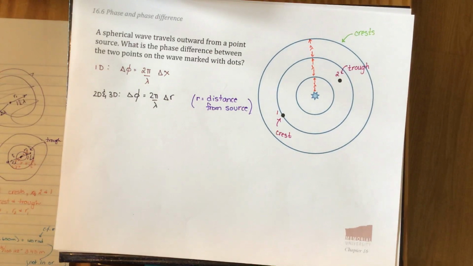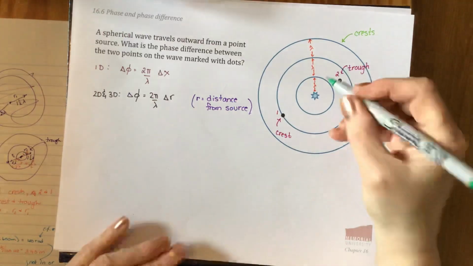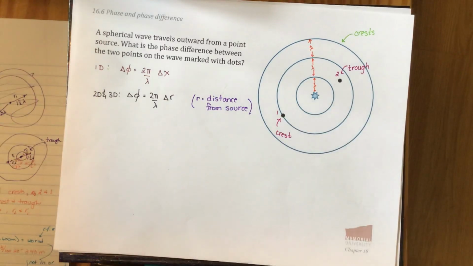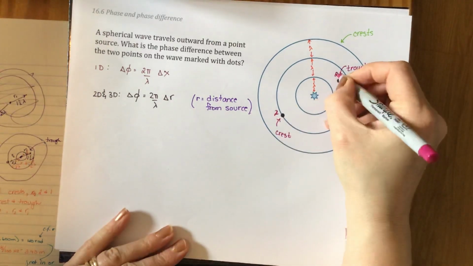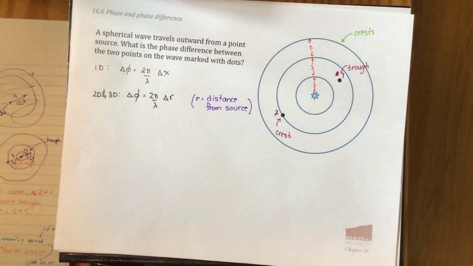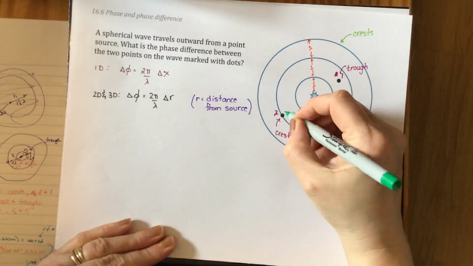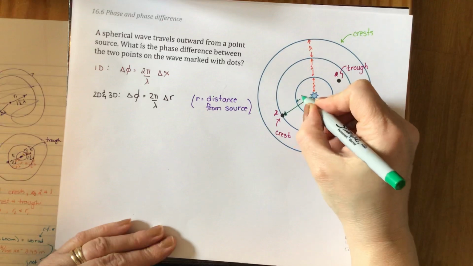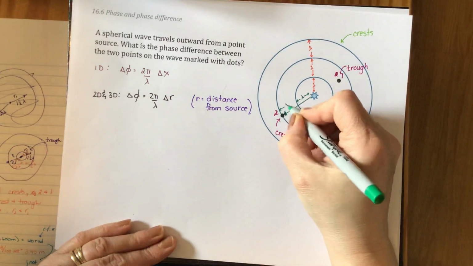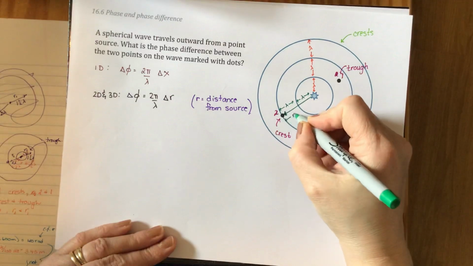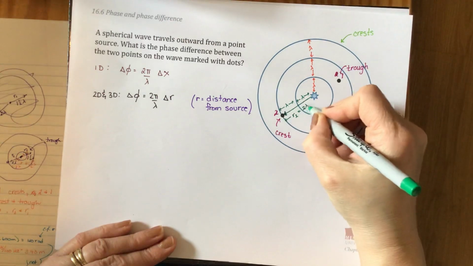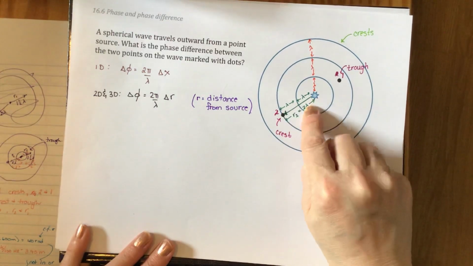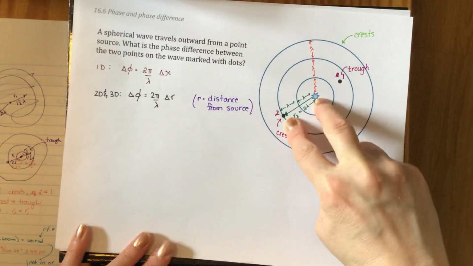So let's put in our distances, r1 and r2. Let's call this one point 2, just because I want this one to be bigger, and call this one point 1. So r2 is the distance from the source to point 2. There's r2, from here to here. From here to here is a wavelength. From here to here is a wavelength. So from here to here, which is r2, that's equal to 2 times the wavelength. Okay, hopefully that's clear. So we go source to crest. In between this guy is lambda, this guy is lambda, so the whole distance is 2 times lambda.